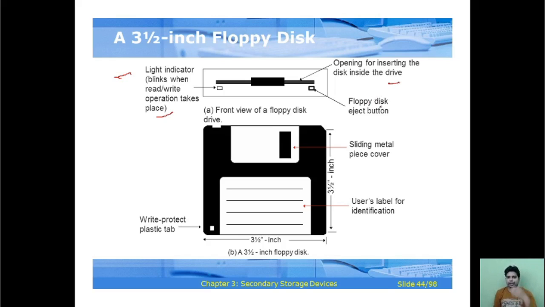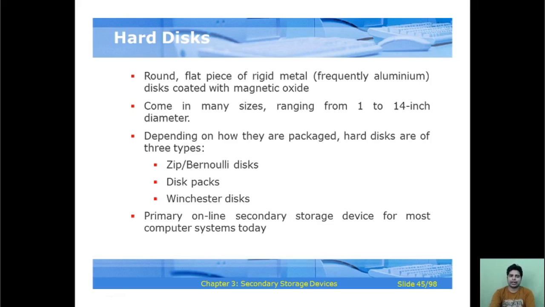Okay, and these are the floppy disk eject button, and the front view of a floppy disk drive. This is the sliding metal piece cover, and this symbolizes the user label and identification, and this is the right protect plastic tag. And yes, hard disk.